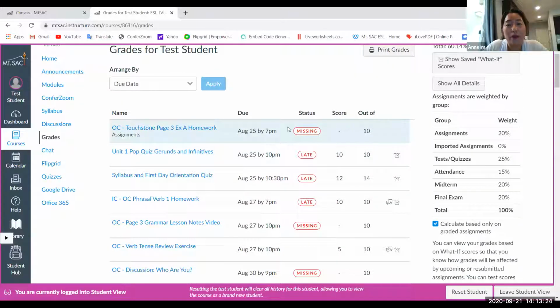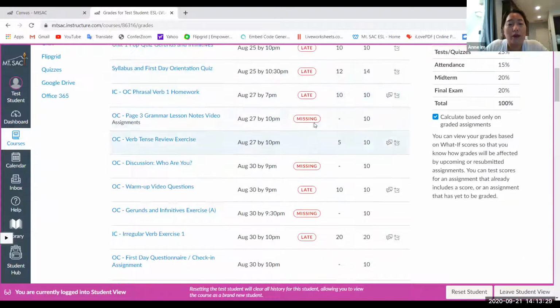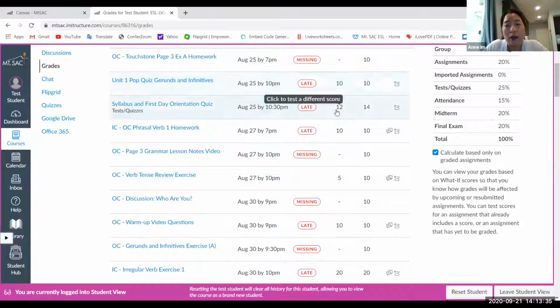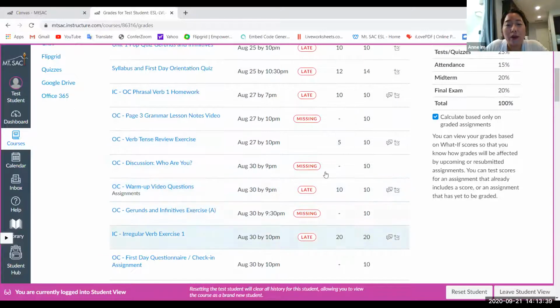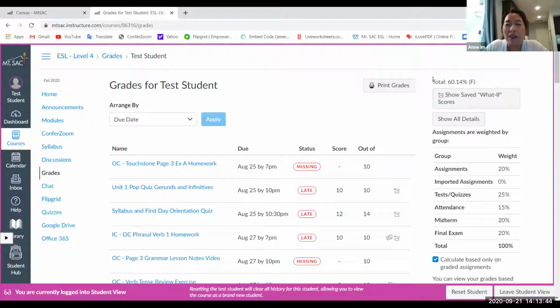Like this one, this student is missing. This one, the student is late. This one, missing. And this one, this student got a grade. So here, 10 out of 10, 12 out of 14, 10 out of 10, 5 out of 10. So this student is doing some homework, but really not doing enough. And if this student doesn't check his grades, he will end up probably not passing level 4.